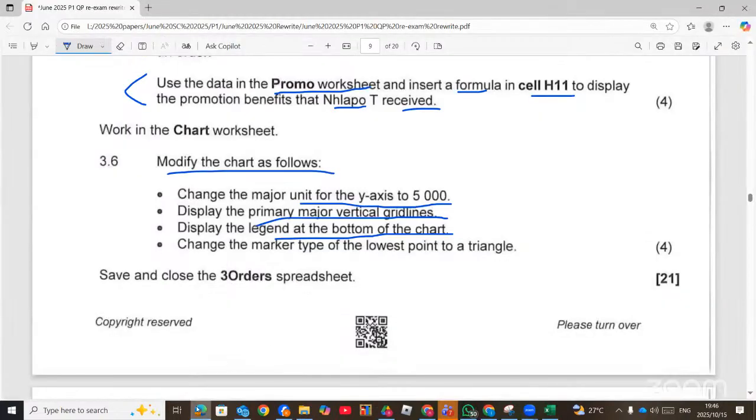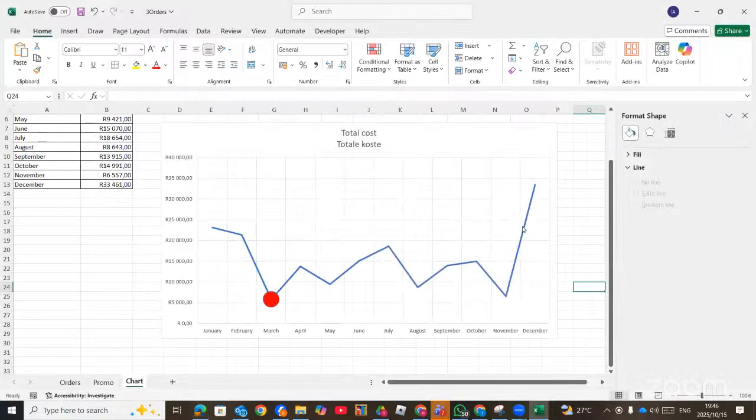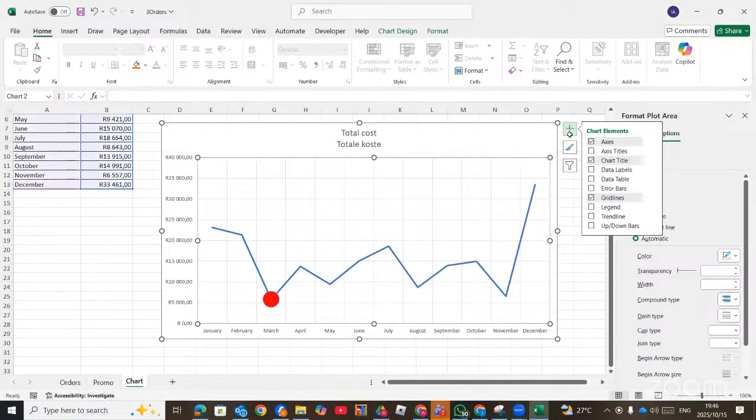Display the legend at the bottom. So the legend, let's check whether the legend is there. When you click on the chart element, the legend must be there, and then it should be displayed at the bottom.